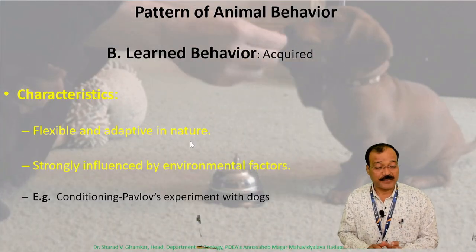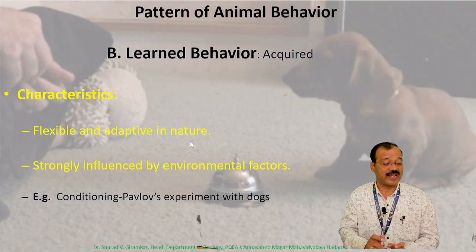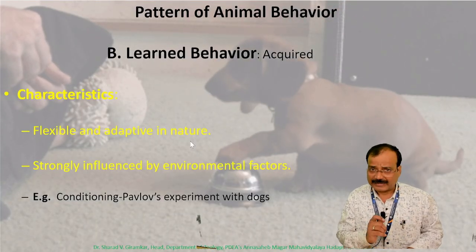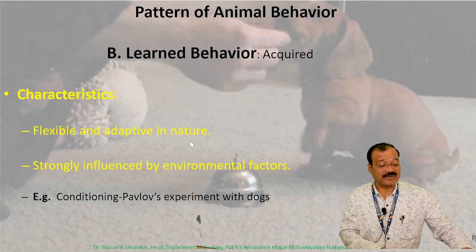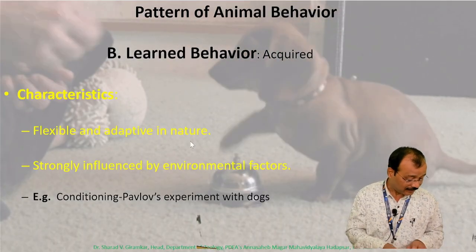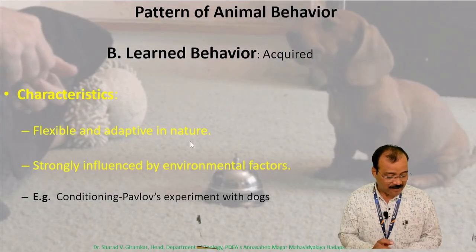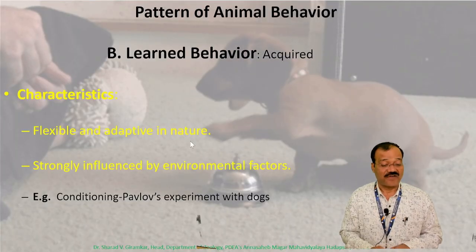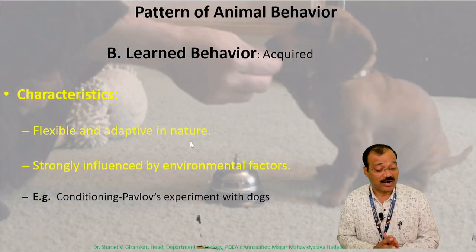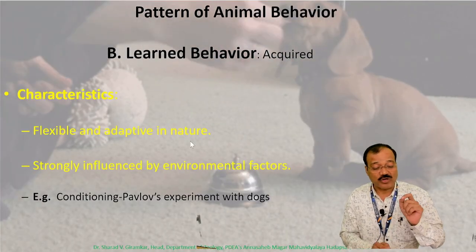The second type of behavior is called acquired behavior. The characteristic of acquired behavior is that it is flexible and strongly influenced by environmental factors. A good example of acquired behavior is the conditioning in Pavlov's experiment.